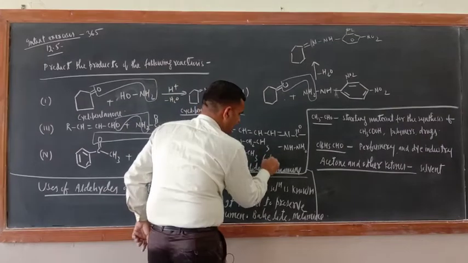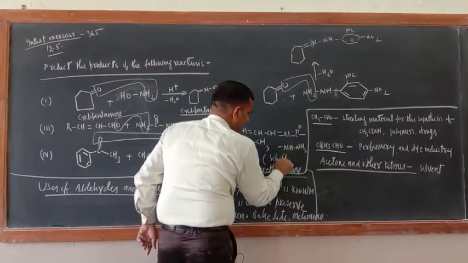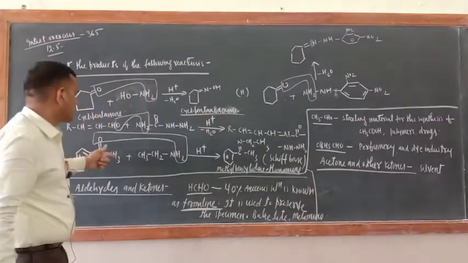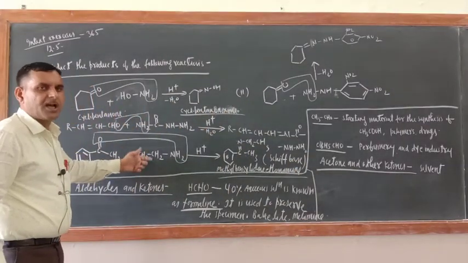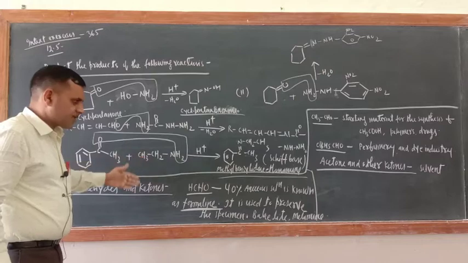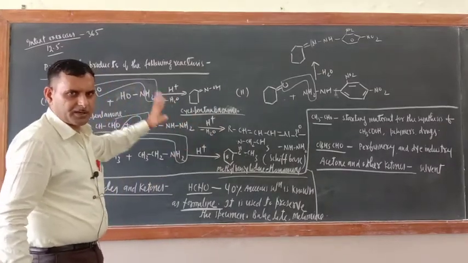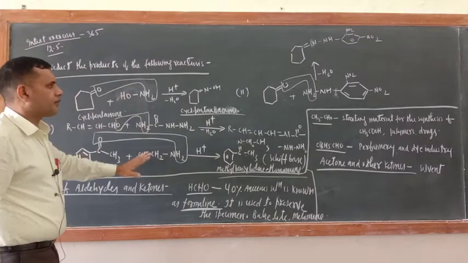This is actually a Schiff base, because when aromatic aldehydes and ketones react with amines, even aromatic amines, the product is a Schiff base. Just the product name should be written. Okay, the product and the product name.